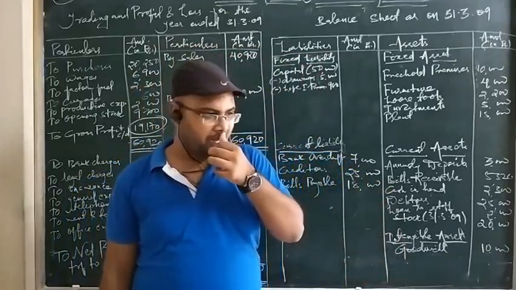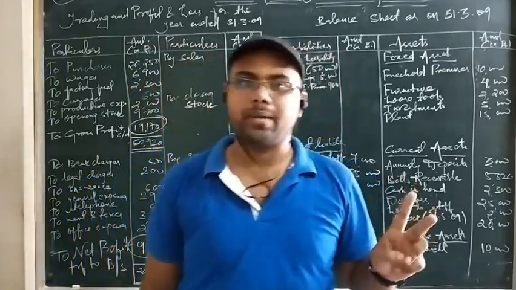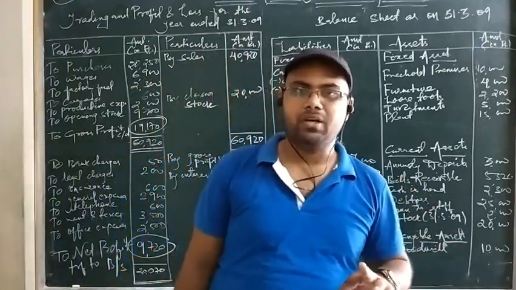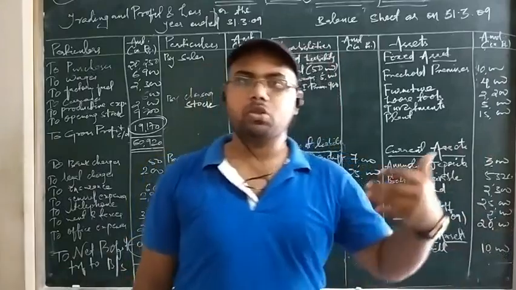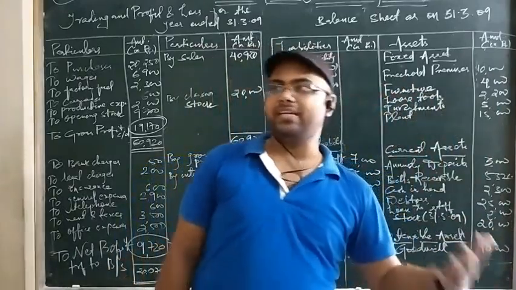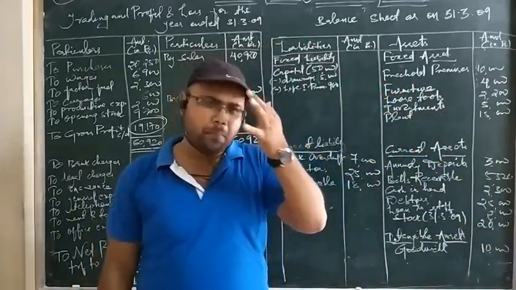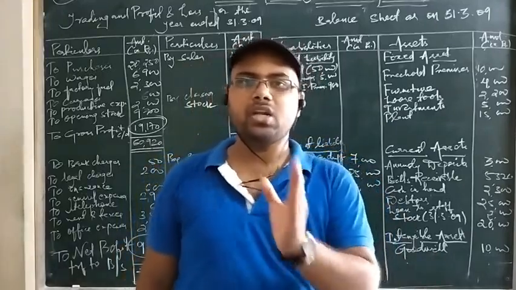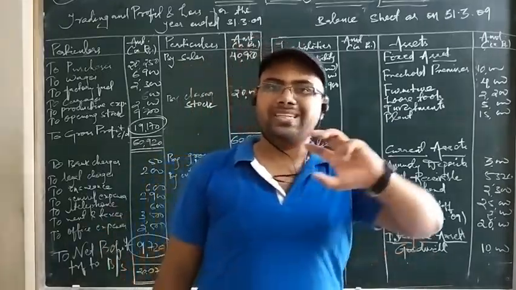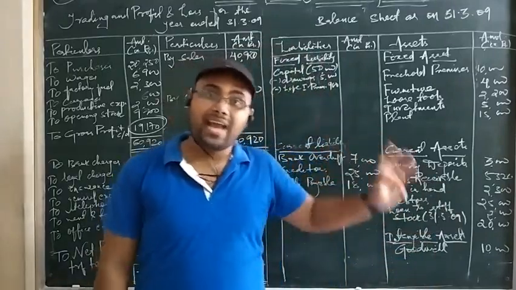general insurance premium. I am telling you, insurance premium are of two types, that is general and life. General insurance premiums are made for the other than life, that means for the goods, that is for the building, that is for the transportation purpose, any purpose, for the warehouses, for the godowns. So general insurance is paid for the non-life things. Okay, so it is not general insurance premium, it is life insurance premium.